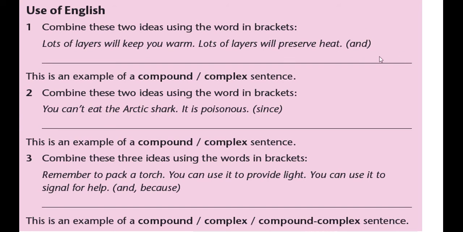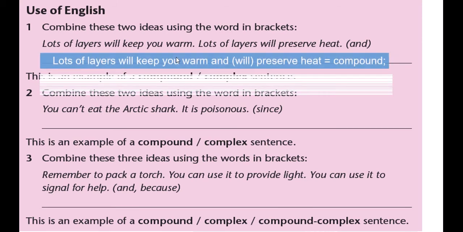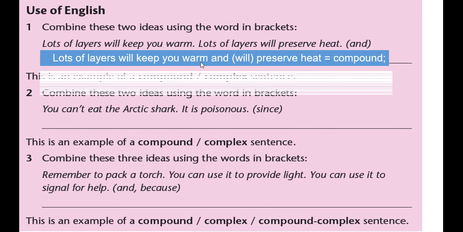Number one, before starting, we have to know the word "and" is used to connect two ideas that have a similar meaning or are the same ideas. For example, lots of layers will keep you warm, and lots of layers will preserve heat. This means lots of layers will keep you warm and preserve heat. This is a compound sentence.